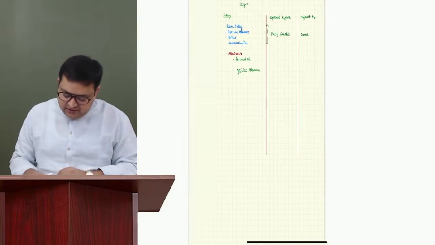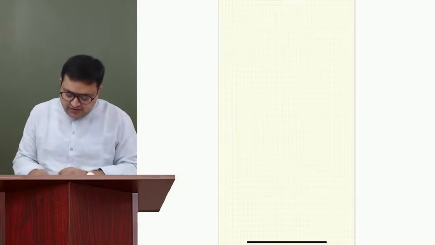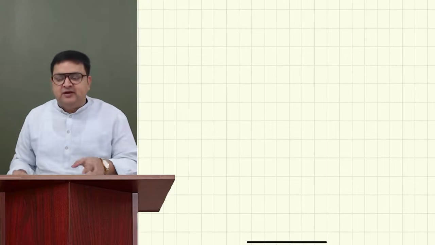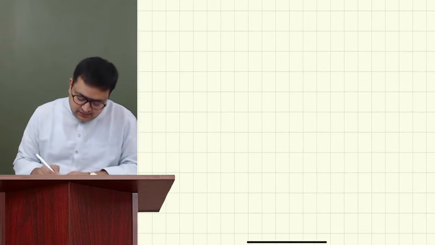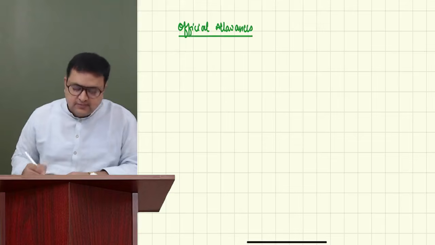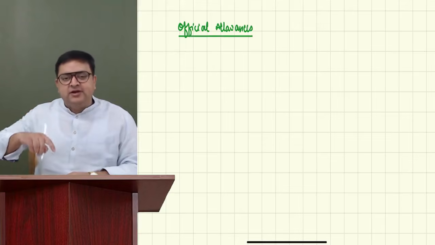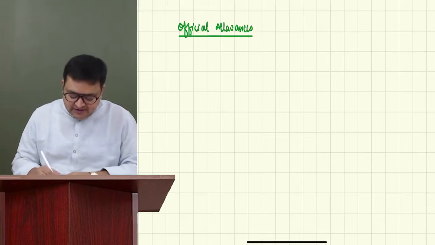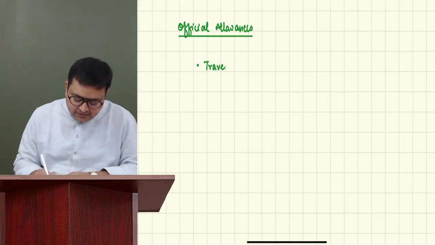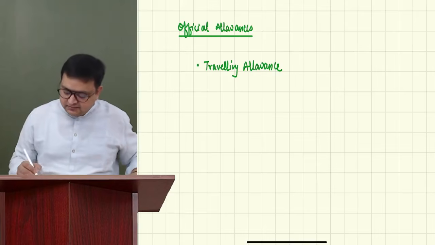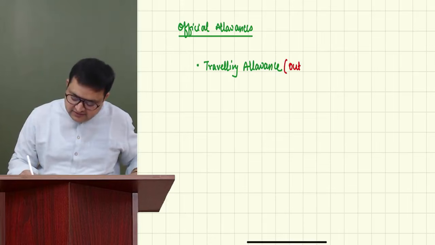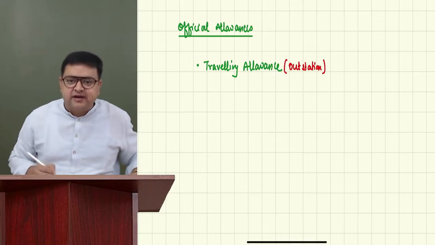You can leave this page. You can write on the next page some official allowances which you should remember. Official allowances. If your company or your employer is sending you outside for an audit purpose, that is called traveling allowance. Traveling allowance is an official allowance. What is it? It is outstation travel.